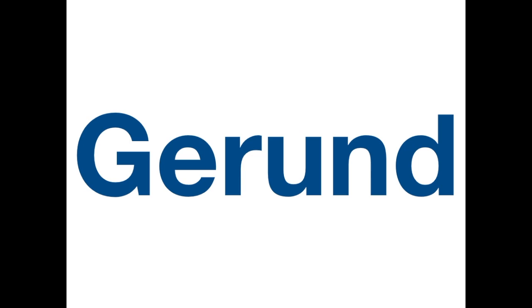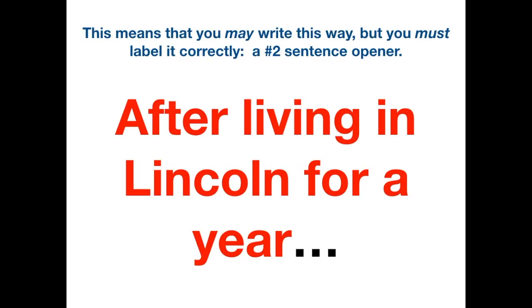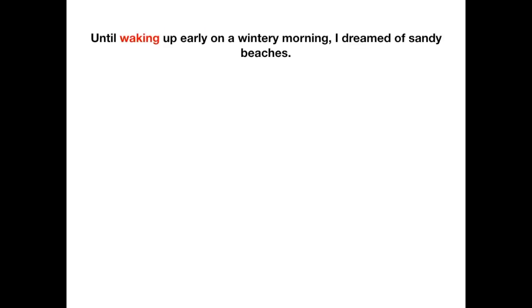So, what do we say about all this? This means that you may write this way. You can use a sentence like this, but you cannot call it a number 5. You have to label it correctly. And if you're going to label this now correctly as a sentence opener, what number will it be? That's right, it will be a number 2 sentence opener. So keep that in mind.